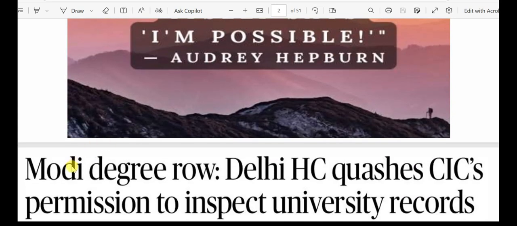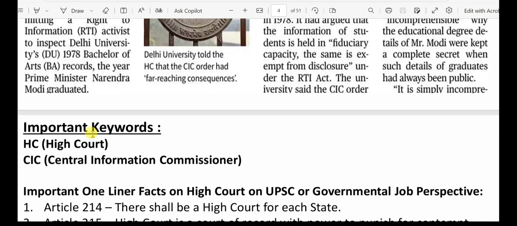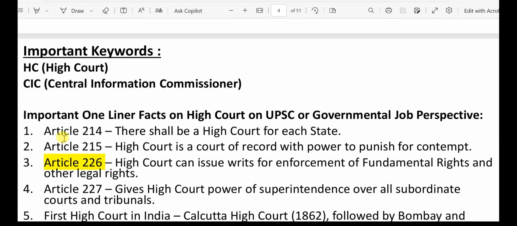Here is the first news item. Modi degree row, Delhi HC quashes CIC's permission to inspect university records. So, what are the important keywords here? One is HC, which means High Courts, and the second is CIC, which means Central Information Commission. There is a slight typo here, so please consider Central Information Commission. First we'll check the important one-liner facts on High Court, which are relevant for UPSC or other government jobs.